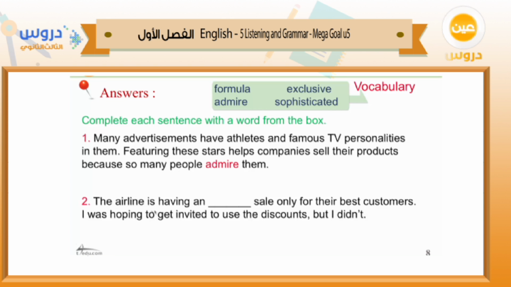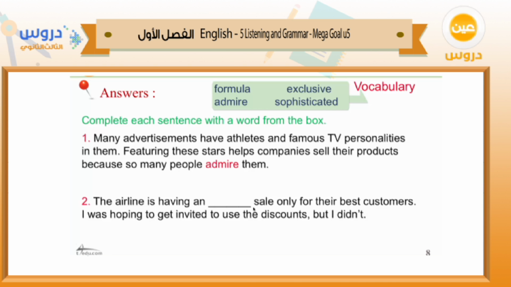Number two, the airline is having an sell only for their best customers. I was hoping to get invited to use the discounts, but I didn't. So here, what's the correct answer? The airline is having an what sale? Exclusive, from the word exclusive: only for their best customers. It means something which is special.